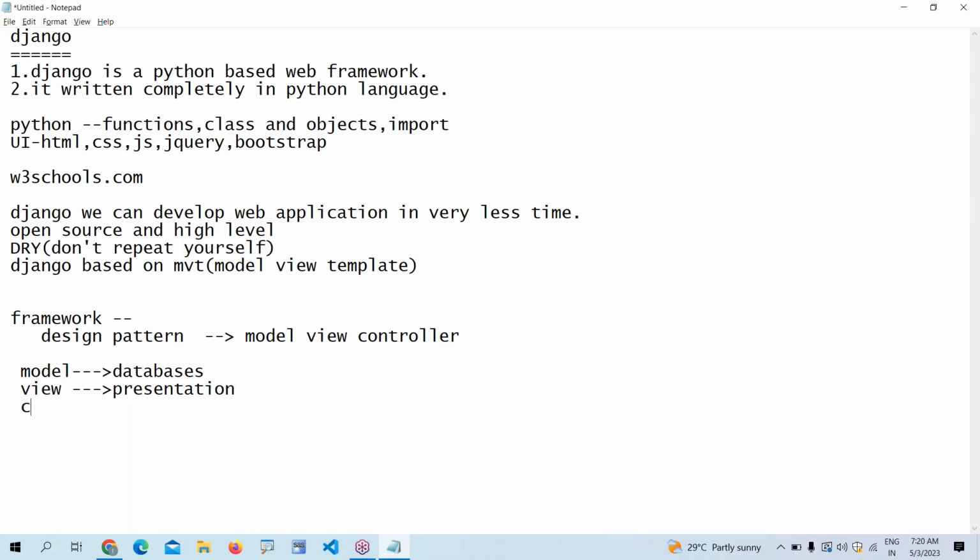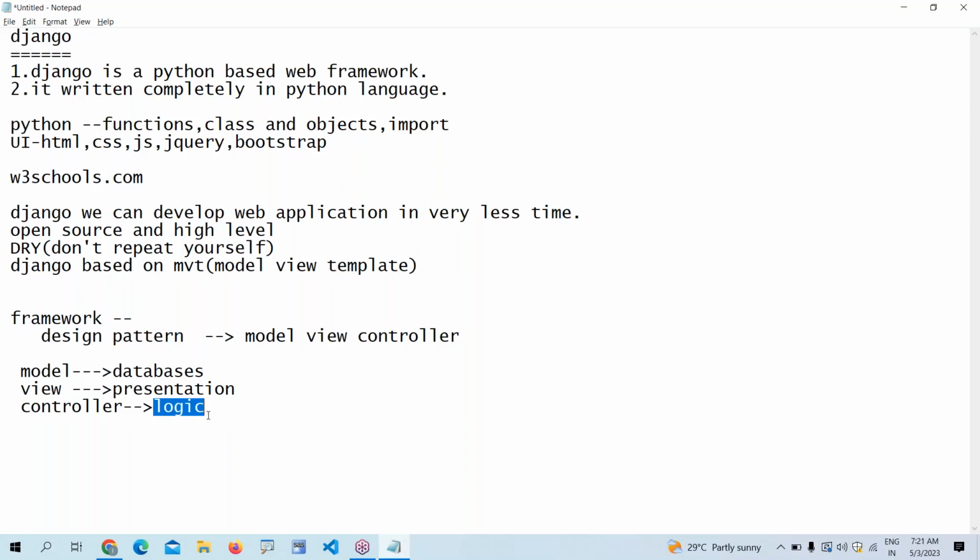The third part is the controller. The controller is where we write the logic. Suppose, how do you pull the data from the database? How do you present it in the view? That is written through some logic. If you are using .NET, we write .NET logic. If you are using Java, we use Java logic.